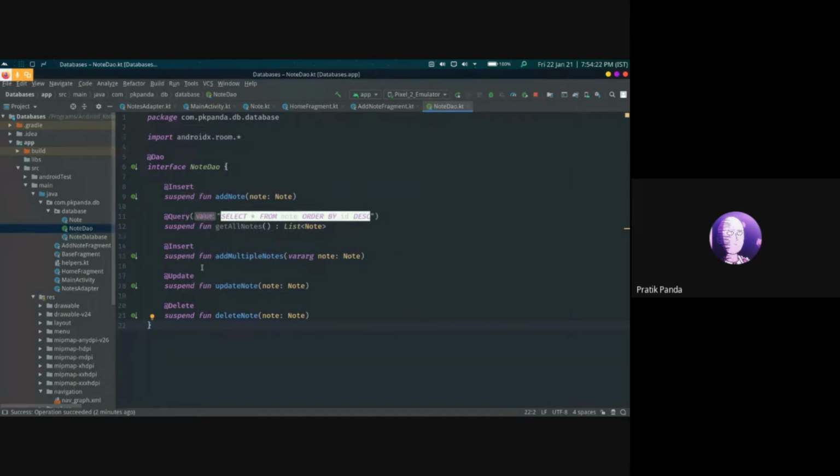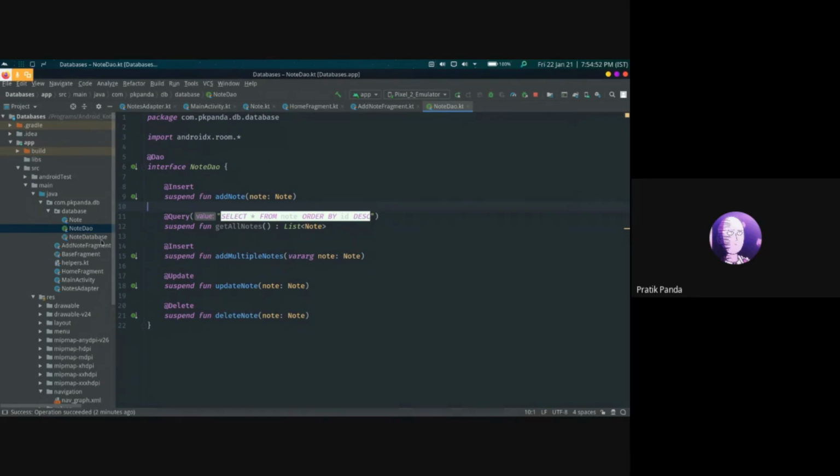Now these functions can take some time, so with the help of coroutines, we use suspend functions so as to make them asynchronous and move them to a separate thread. Now the return type of the get query is a list of Note type, that is our entity that we just defined, and the rest of the queries are passed an object that is of type Note.